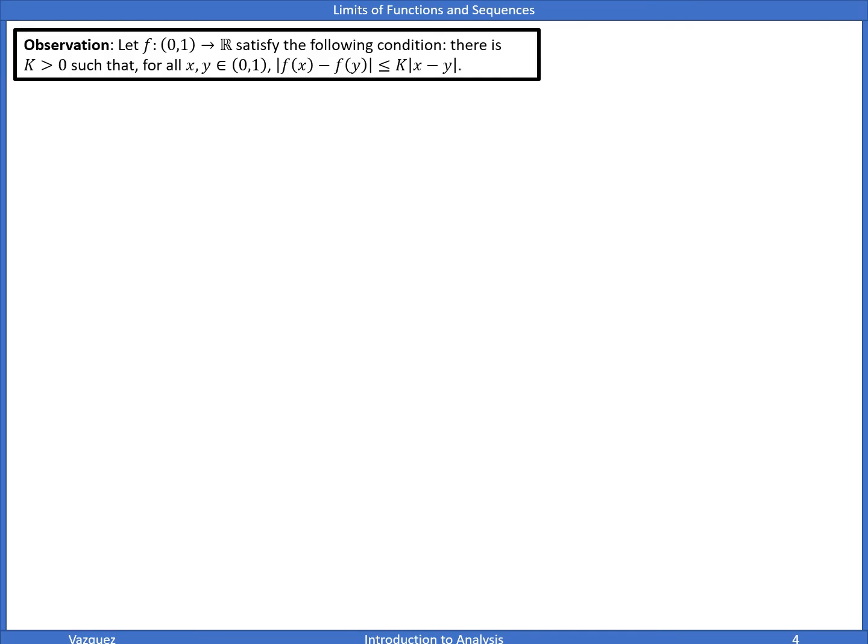Okay, next thing, observation. We're going to let f be a function that maps the open interval 0, 1 to the real numbers. Well, here we're going to note that there's a k greater than 0, such that for all x, y in 0, 1, this inequality holds.